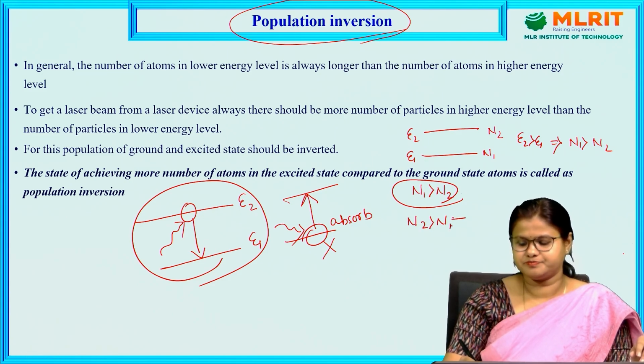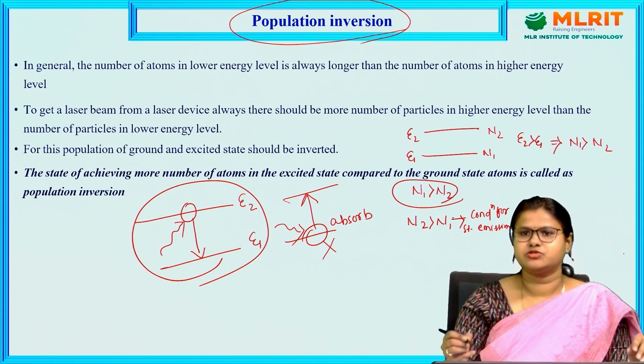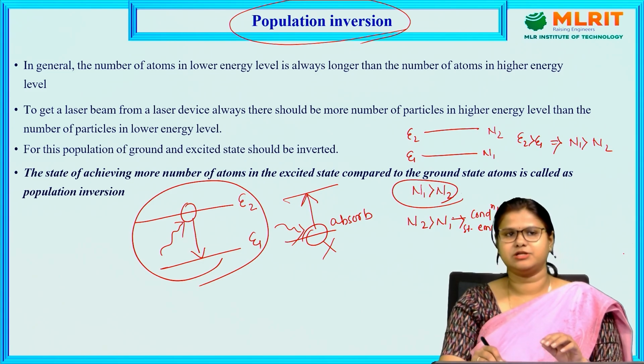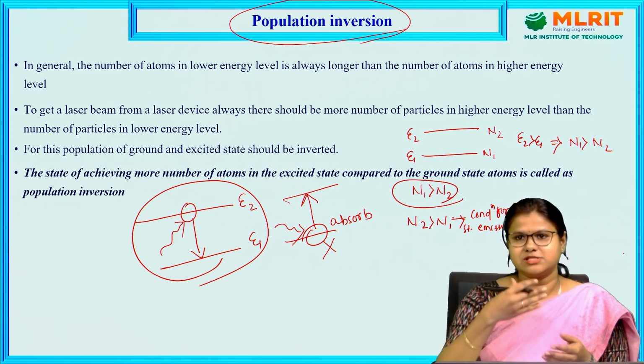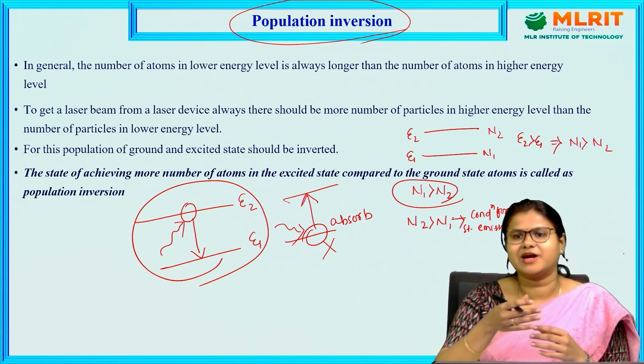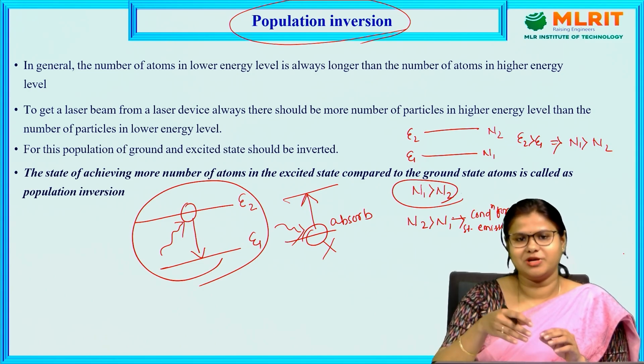So to get this condition, we have to just invert the population. This mechanism is known as population inversion.